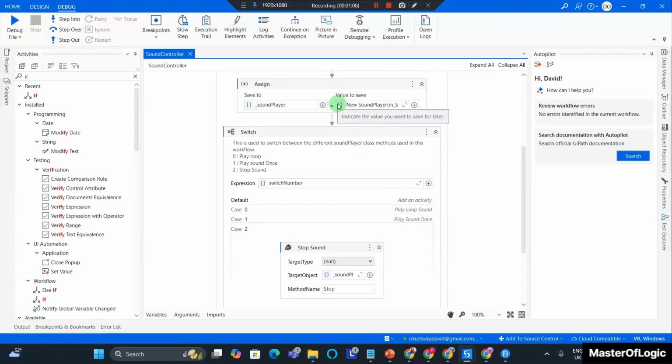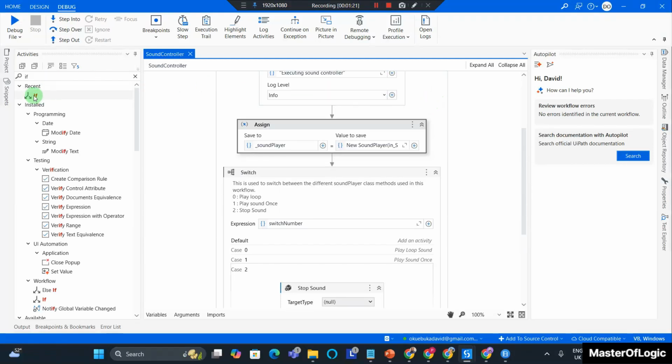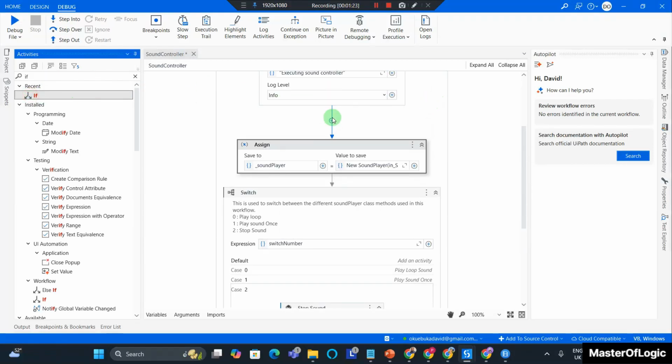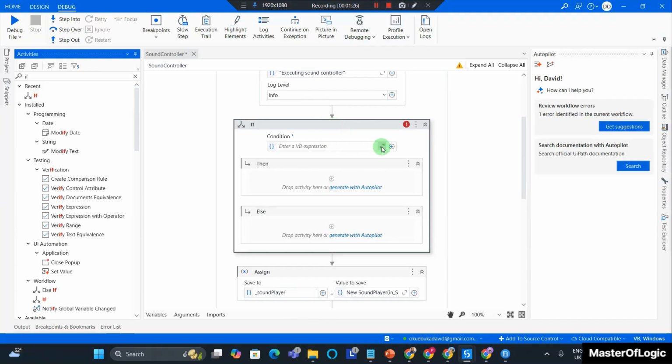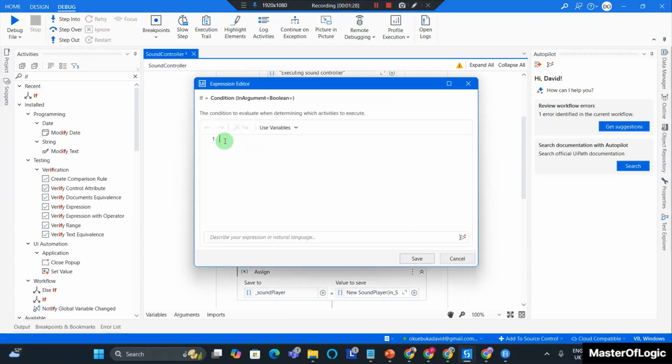The next thing I would love to do is I would only want to initialize the sound player class when the sound file path is provided. For that, I will need an if activity, and in the condition of the activity, all I want to say is not string dot is null or empty my in sound file path argument.